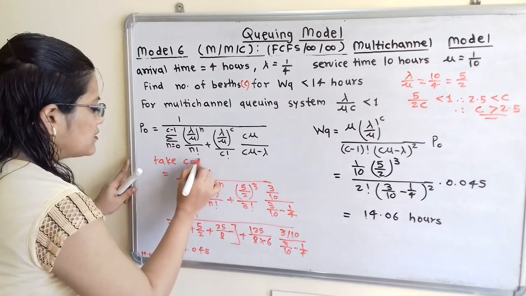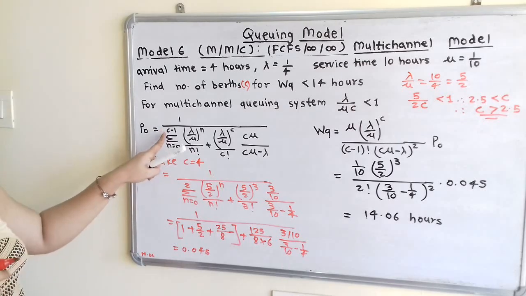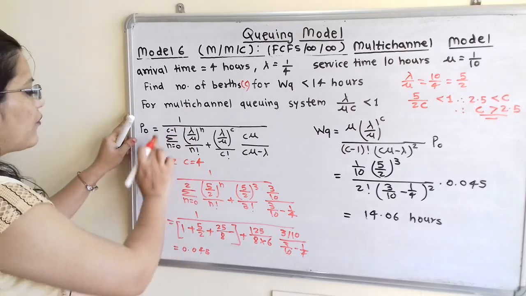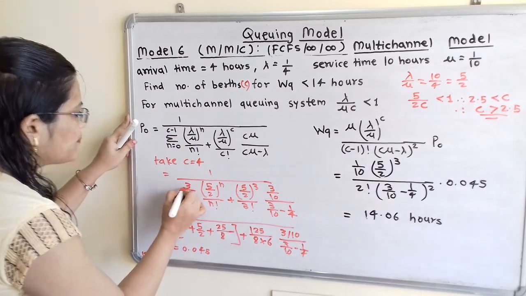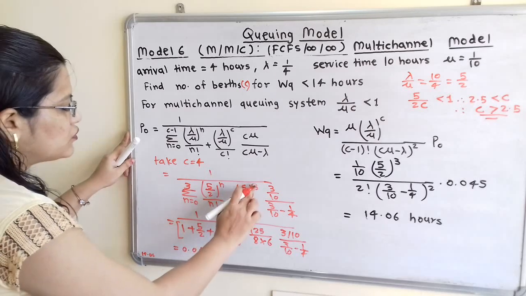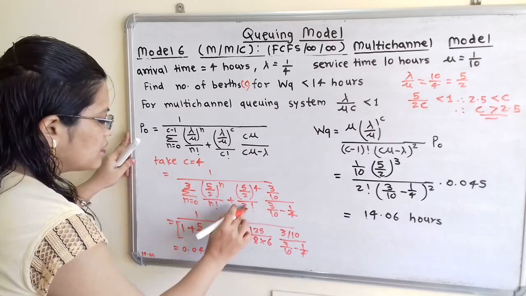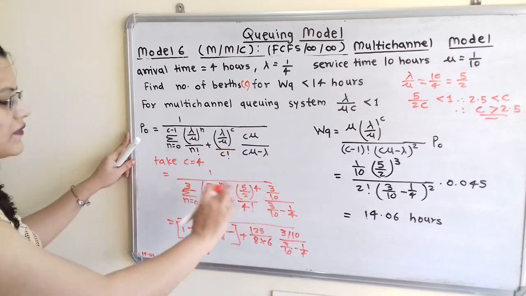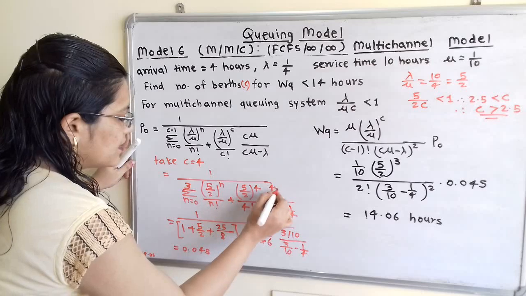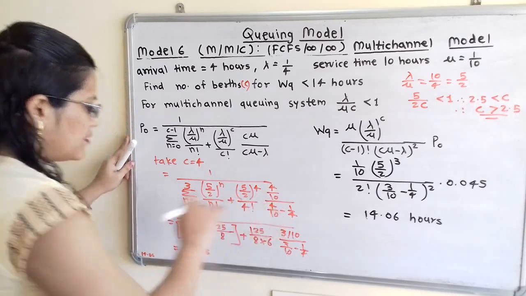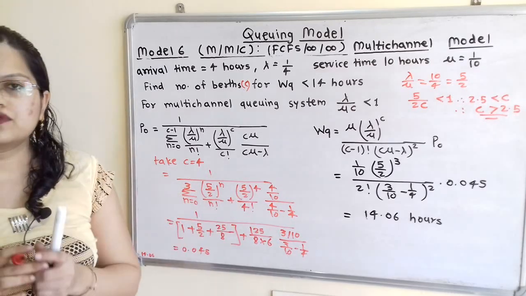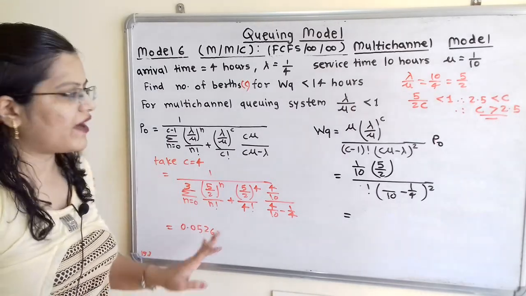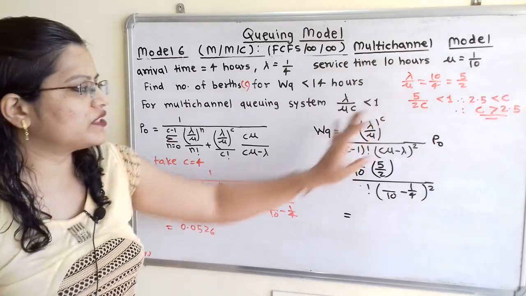So now I will put here C is equal to 4. Now instead of C, if we put 4, what are the changes? So C minus 1, that is 4 minus 1, here I have to take 3. Then lambda by mu raised to c, so I have to take 4 divided by 4 factorial, and c mu, that is 4 by 10, and here also 4 by 10. And now in the same way we have to solve this. So the value of P0 is 0.0526.